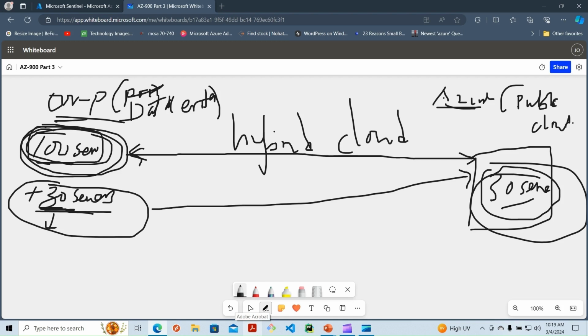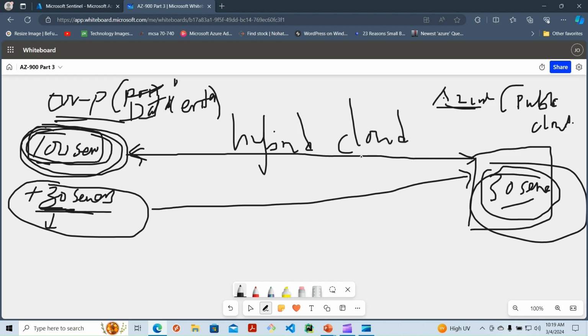So what is a hybrid cloud in our definition? A hybrid cloud is a combination of a private cloud and a public cloud. So you can see from our data center here, which could be a private cloud, when we connect the two, we have our hybrid cloud.